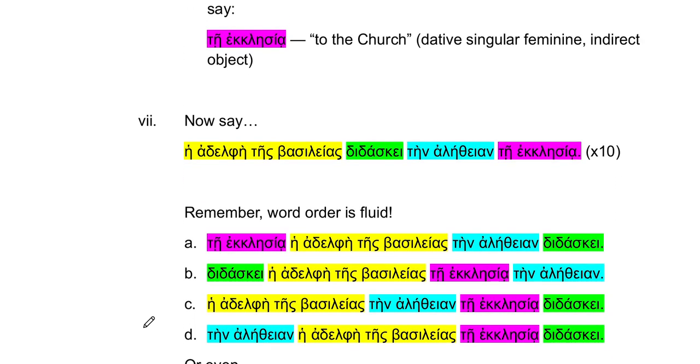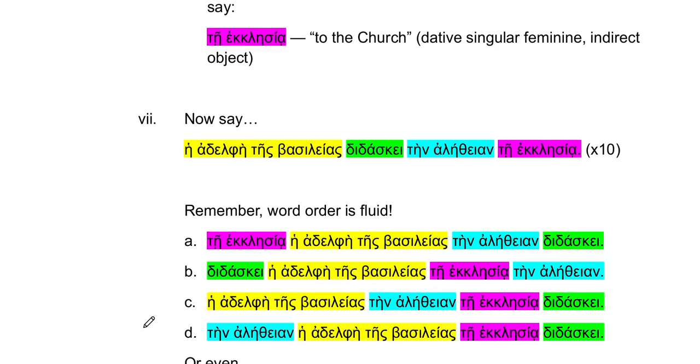So remember what we said, word order is fluid. The way I said it just then is a very English word order: the sister of the kingdom teaches the truth to the church. But we can change that word order because of those case endings, and I've color-coded it to make it a little bit easier for you. Because of those case endings, we can change it all around, and it still maintains the same meaning.